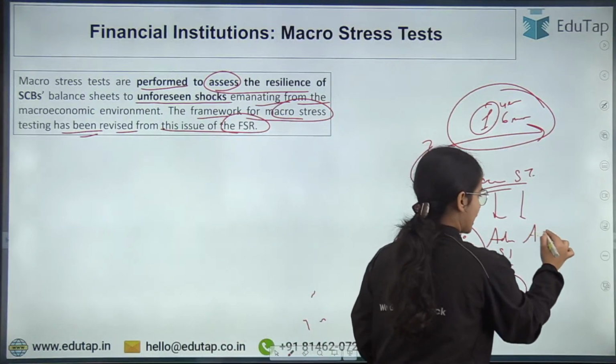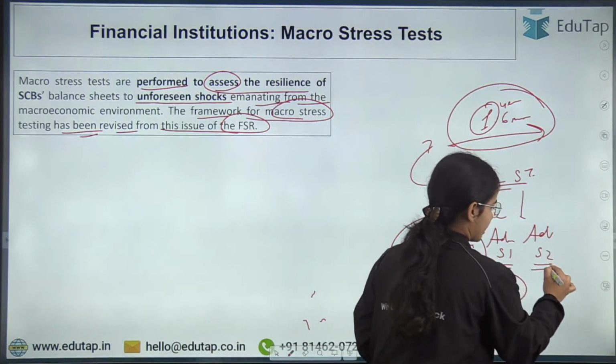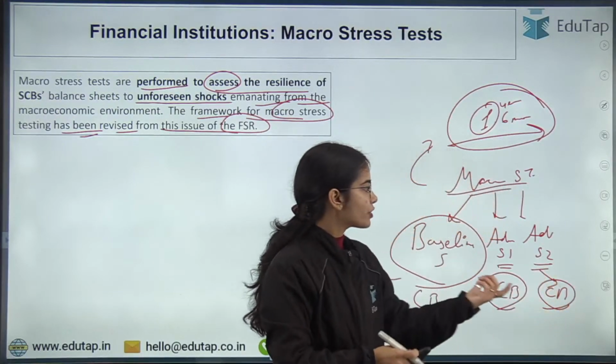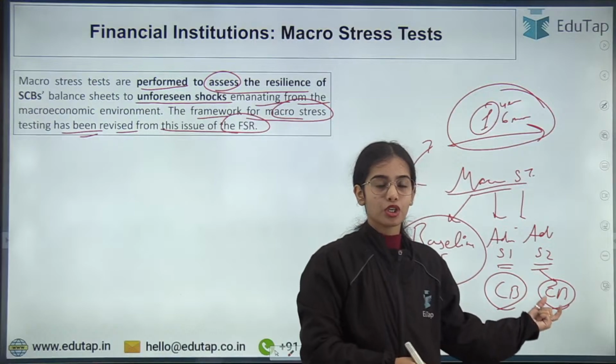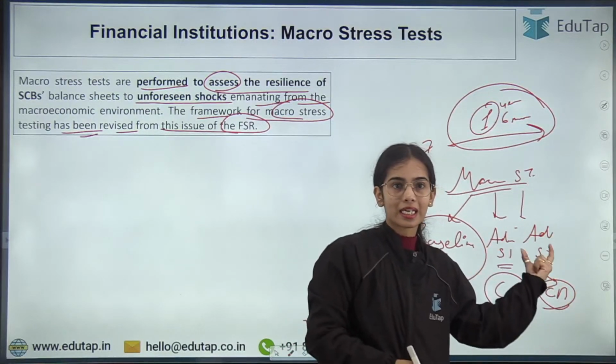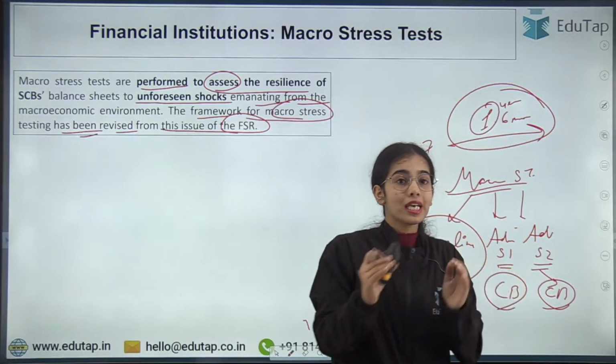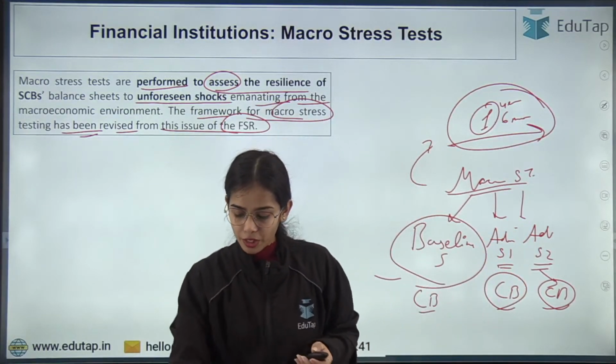And there is another adverse scenario 2 that is taken. So that is how many capital buffers we will have if adverse scenario 2 happens. There are different scenarios taken, that if this particular problem comes, then what will be the capital buffers?